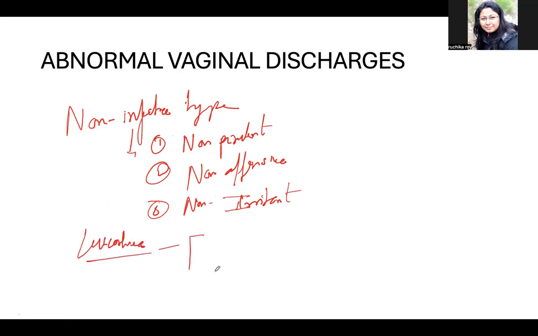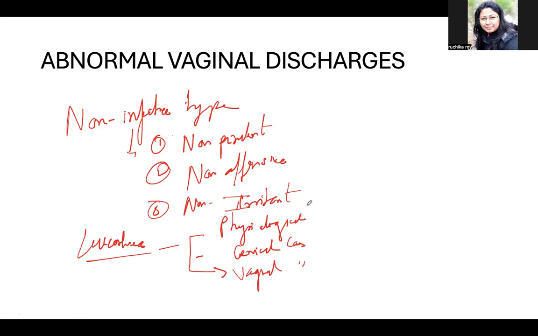There are various causes of leucorrhea. One is the physiological causes. The other two are the cervical and the vaginal causes. The cervical and vaginal causes we will do in a later video. First we start with the normal one.